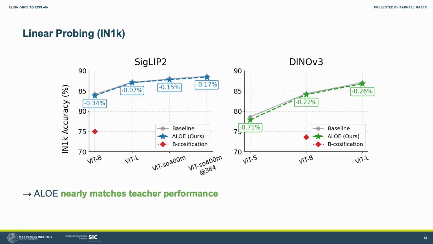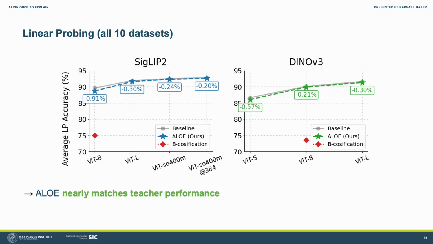ALOE preserves most of the model's capabilities. We evaluated our approach by linear probing the models on ImageNet-1K, using a supervised vision transformer, CLIP and DINOv2 for differently sized models. For both foundation models, the accuracy gap is negligible for nearly all model sizes.